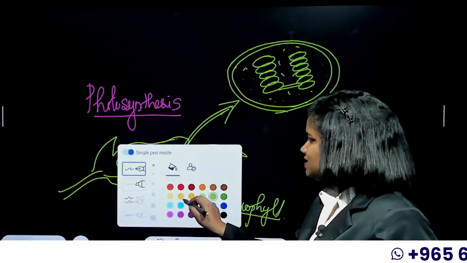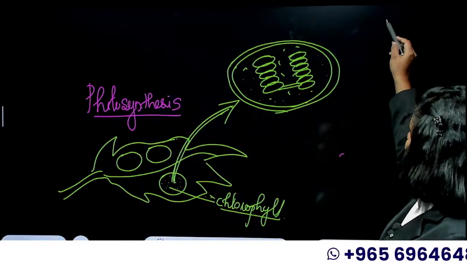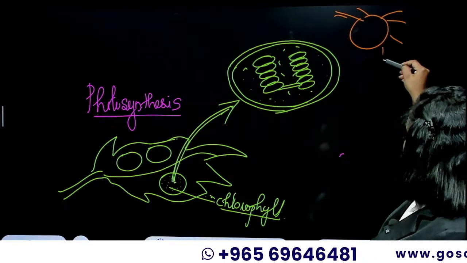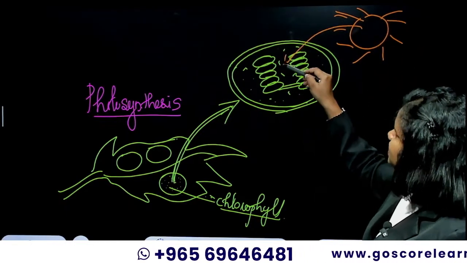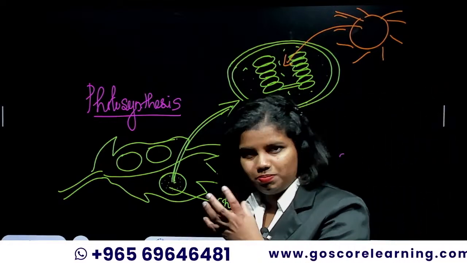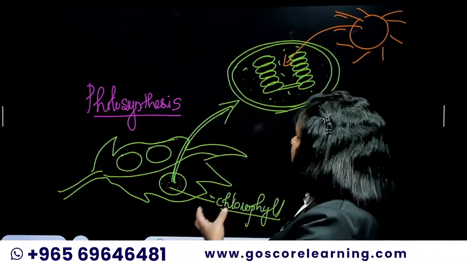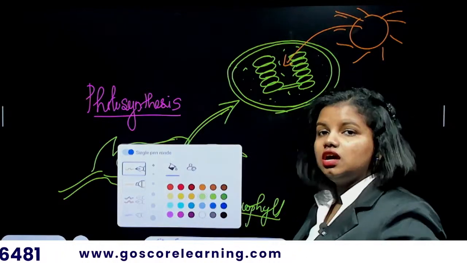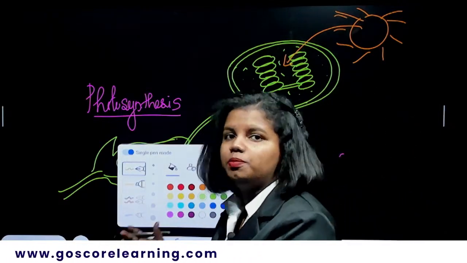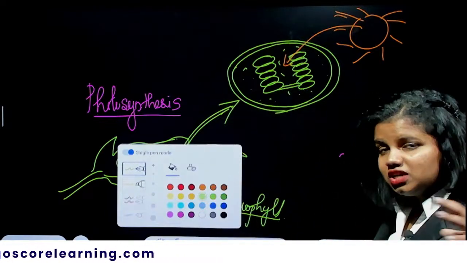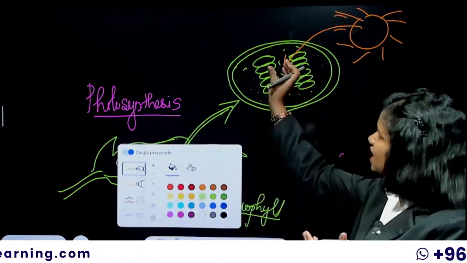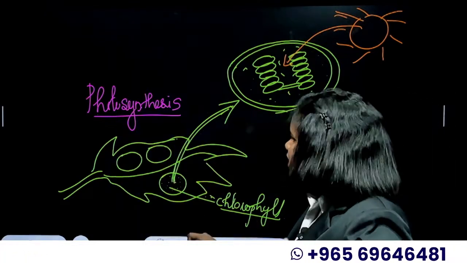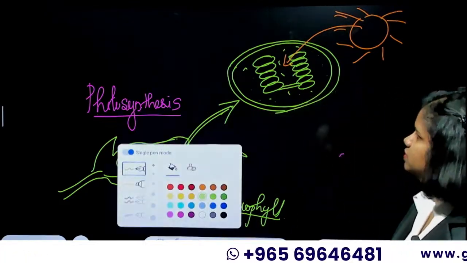So when the sunlight hits this particular part of the plant, which is the chloroplast, an action potential arises, and it starts a cascade of processes, one after the other. Several things start to occur inside these coin-stacked structures, and that ultimately leads to photosynthesis.